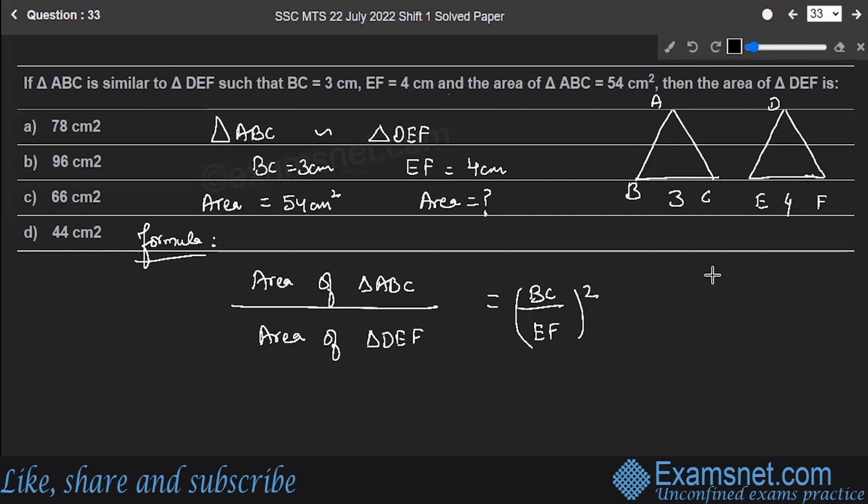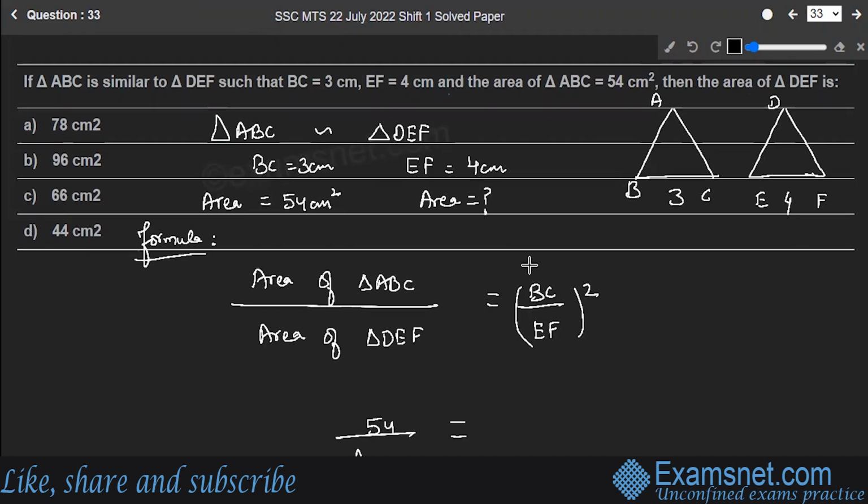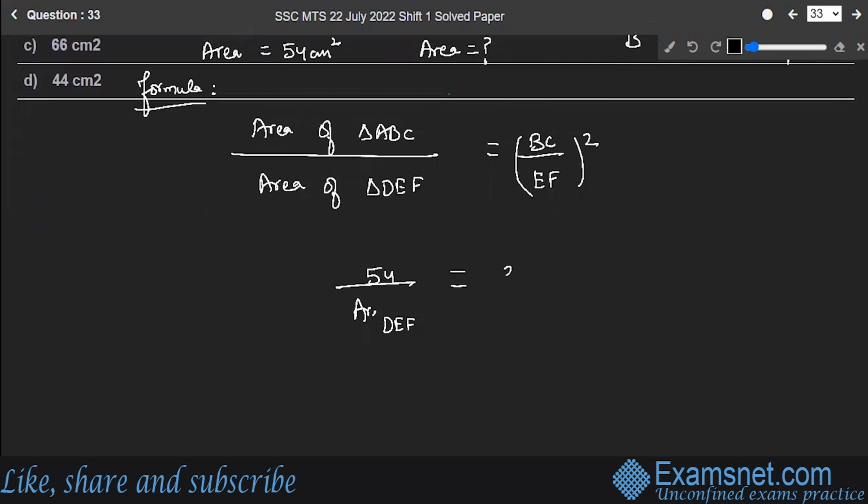Okay. So let's write down the area of triangle ABC. You know this is 54, for the area of triangle DEF. I have to find out what was the value of BC. It was 3 and EF is 4. So this is 3 by 4 square.